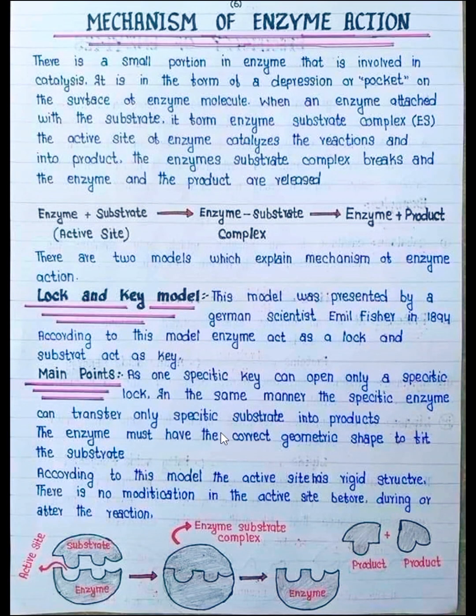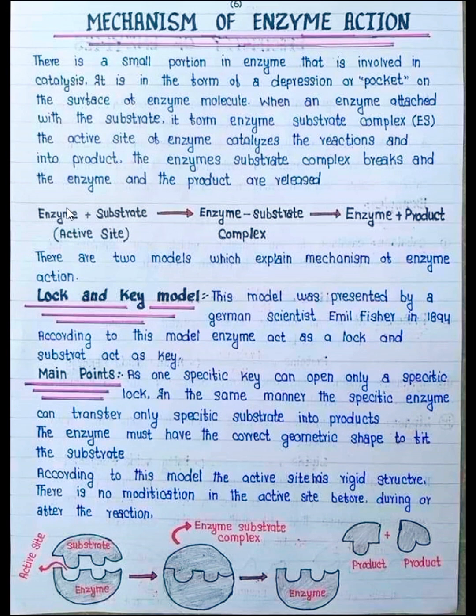Mechanism of enzyme action. Mechanism means step-by-step chemical reaction. There is a small portion in the enzyme that is involved in catalysis, which is known as the active site. It is in the form of a depression or pocket on the surface of the enzyme molecule. When the enzyme attaches with the substrate, an enzyme-substrate complex is formed. The active site of the enzyme catalyzes the reaction into products. The enzyme-substrate complex is converted into an enzyme-product complex, and then the enzyme and the products are released.